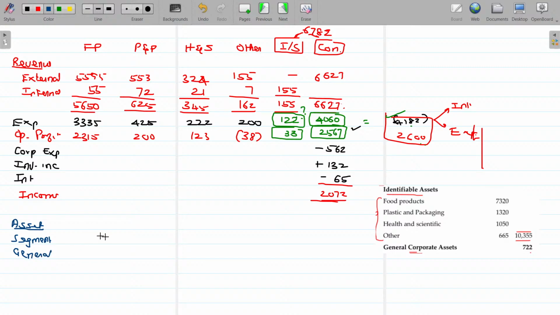Segment assets being 7,320, 1,320, 1,050, 665, then overall value being 10,355. Apart from that, we have a common asset 722 only for the consolidation. You may show this. So the value being 11,077. Is that clear? That's how you can prepare the reportable segment here.